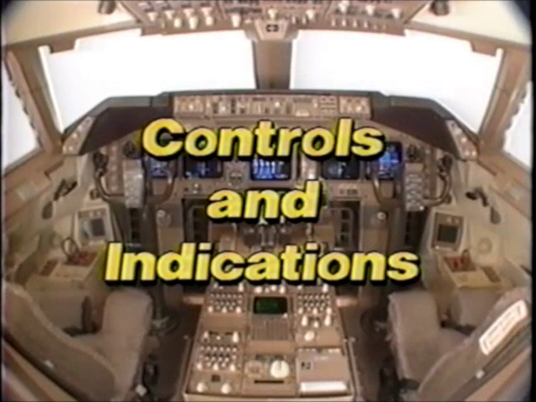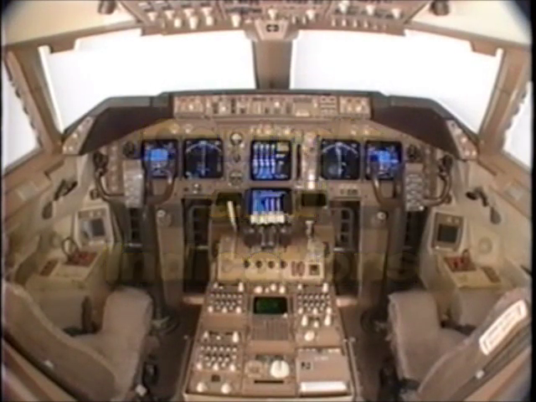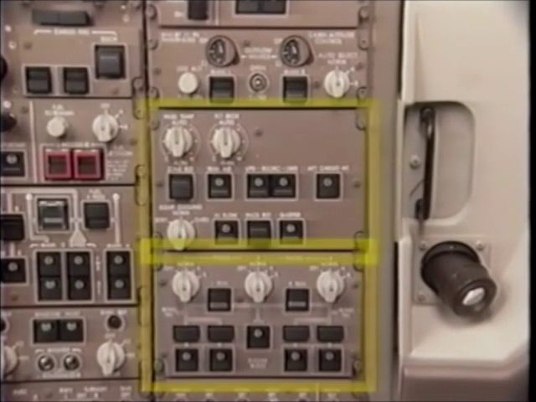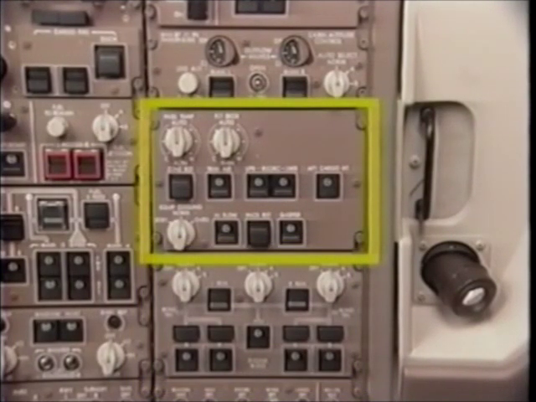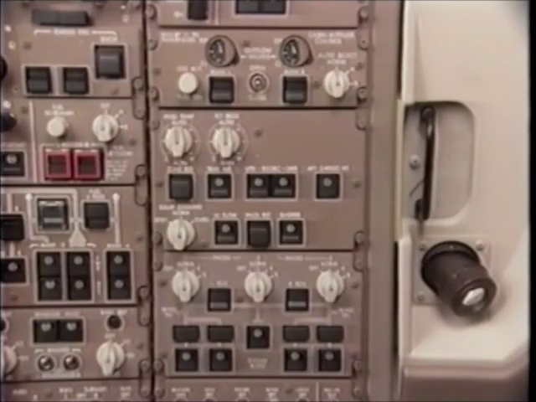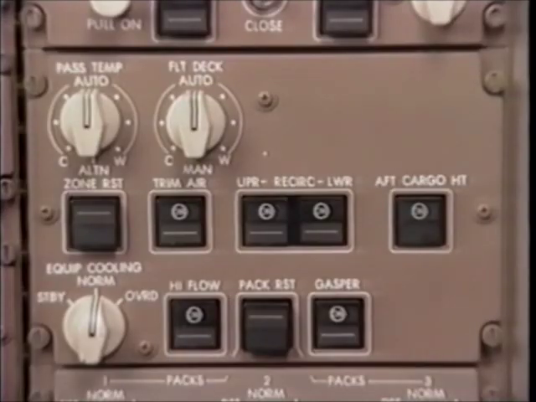You will find controls and indications for the air conditioning system here on the flight deck. Located on the pilot's overhead panel are the bleed and air conditioning control panels. The bleed control panel contains the air conditioning pack control switches. You will find most of the controls for the air conditioning system are contained here on the air conditioning control panel. They include the pack reset switch light and system fault light,